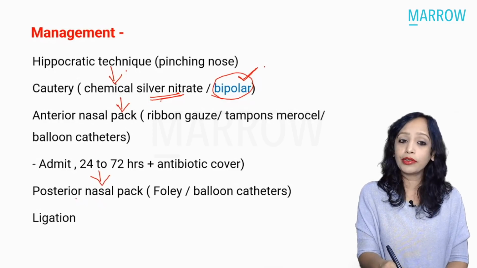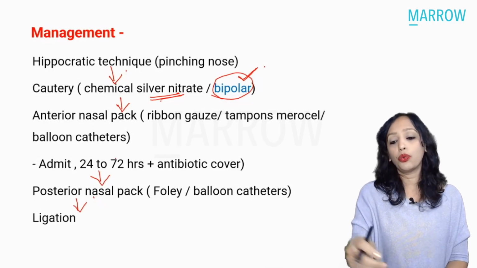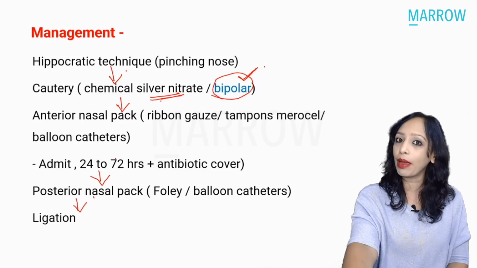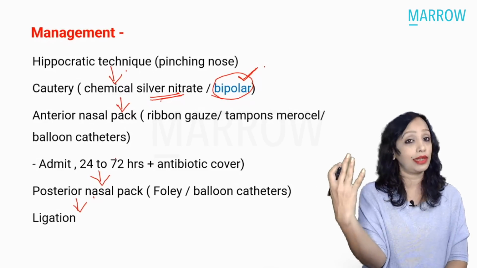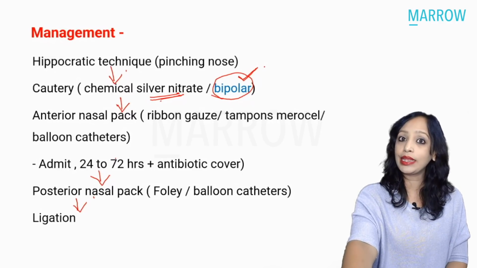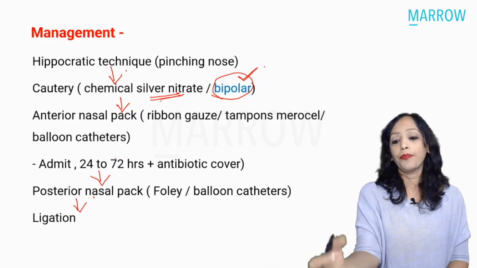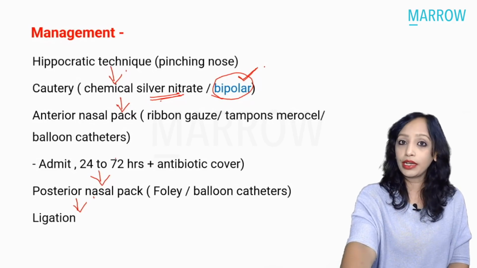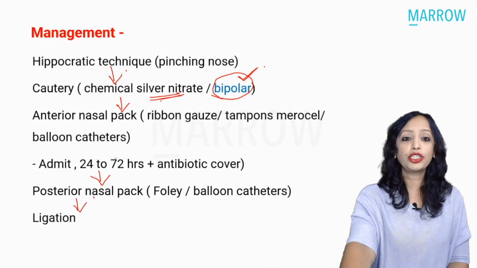And after this, the next is ligation. So what is the hierarchy of ligation that we follow? To remember that, what is remembered and why do we follow that? Yes, again this can be asked. It is seen that the closer the artery that we ligate is to the site of leak, the better the result is, which means that the site of leak is in the nose. So what is the closest? The closest is the sphenopalatine artery.